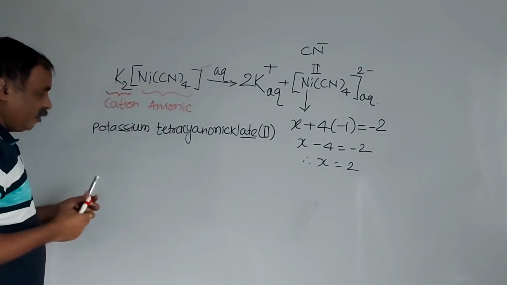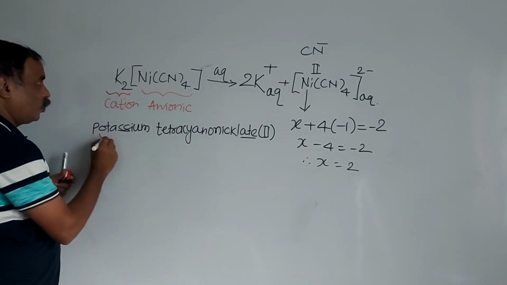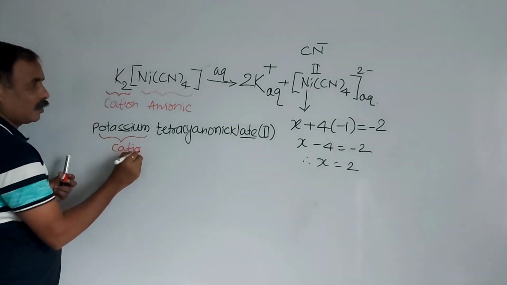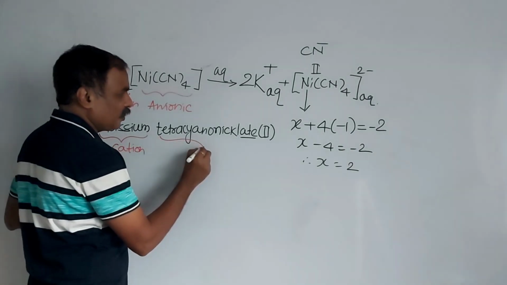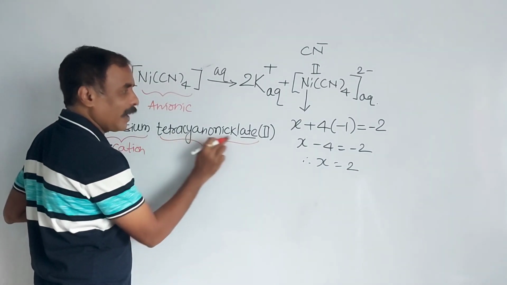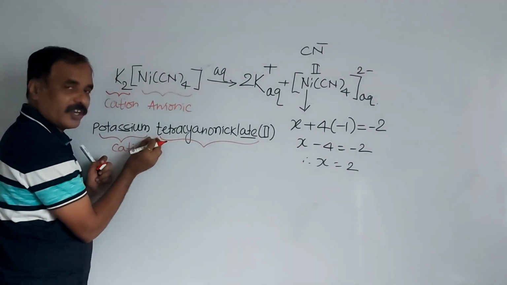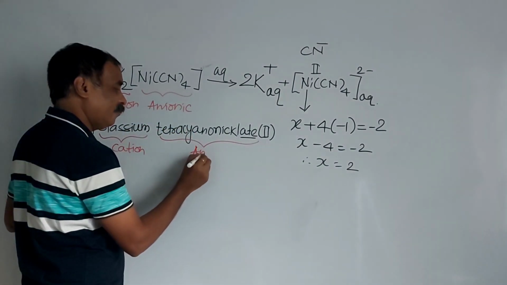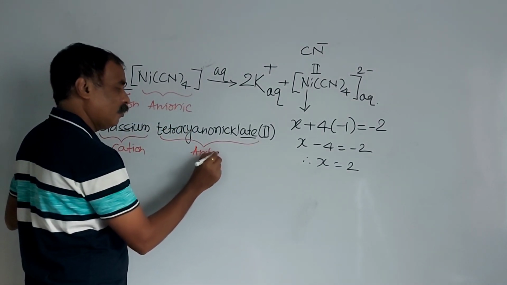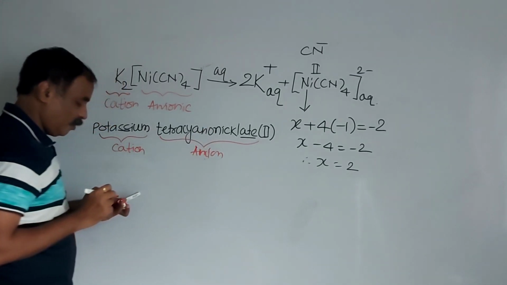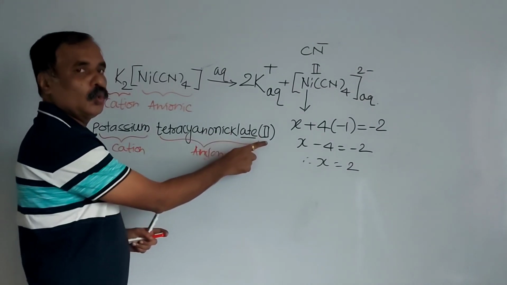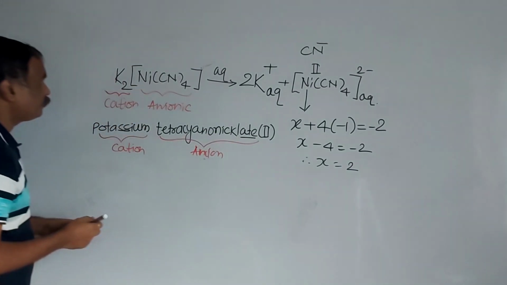So this is a cationic part. Potassium is the cation. No need to write dipotassium. And the name of the complex is in a single word without any gap. There is no gap here. But a little gap is required between the name of the cation and the name of the anion. So here it is the anion. So what is the IUPAC name of this complex? Potassium tetracyanonickelate(II). Next example.